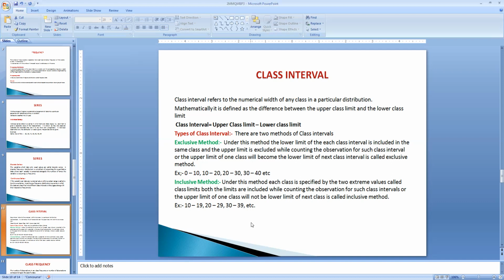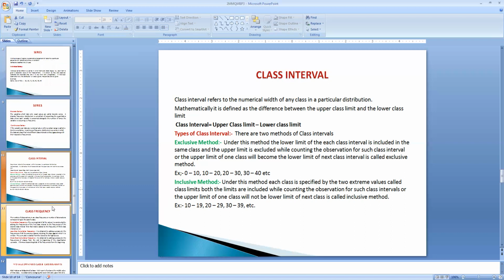And the next kind of method is called inclusive. In the inclusive method, the upper limit of one class will not become the lower limit of the next class interval. See here 10 to 19. In the next class interval we see 20 to 29, 30 to 39. Here 19 will not be repeated again. But in the first case the upper limit becomes the lower limit of the second class interval. In an inclusive class interval, it is included in the same class interval and does not become the lower limit of the next one. That is called the inclusive method of class intervals.